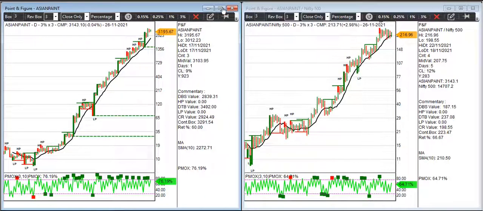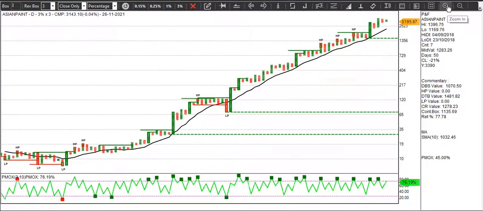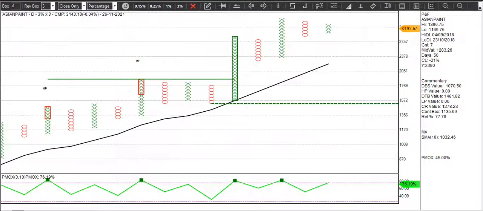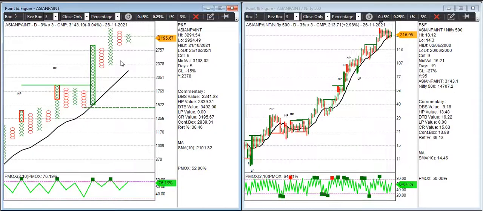Asian Paints, I got a few paint stocks there, and I think as a sector, pharma and FMCG are now turning positive. So the double top buy for Asian Paints. The chart of Asian Paints is always good, right?